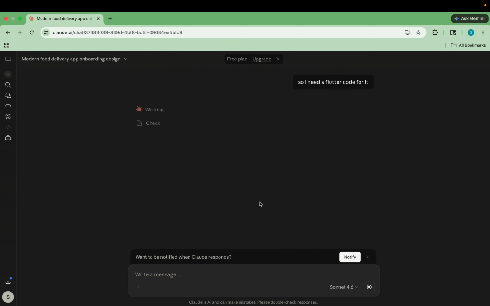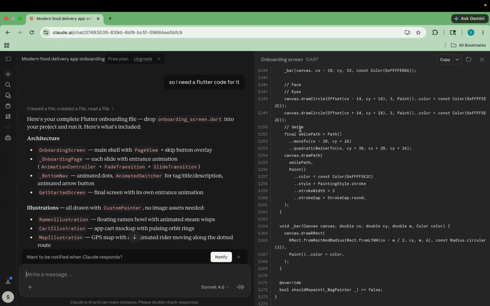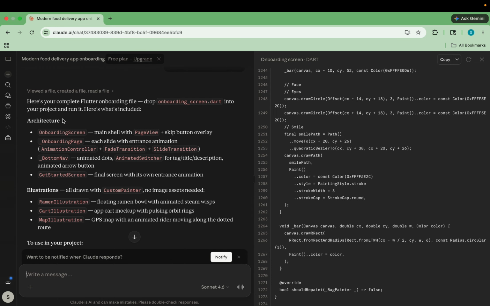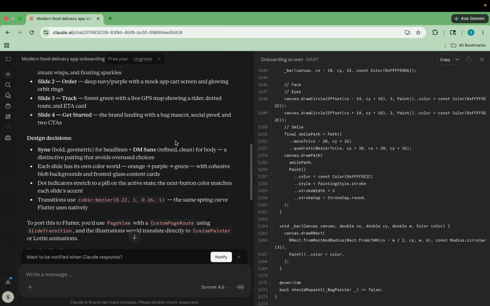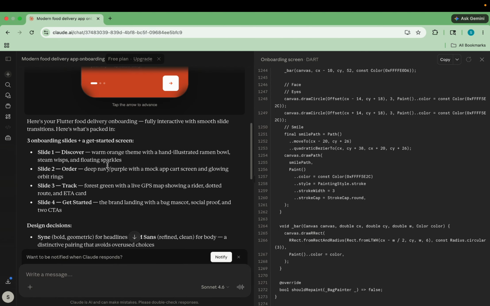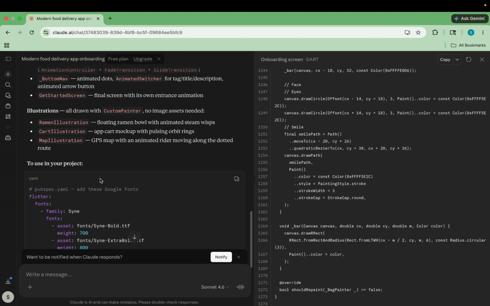Now we'll just wait for the code. Okay, so here is the code that has been written by Claude, and here you can see that they also told me the architecture: the onboarding screen main shell with a page view. Basically, they have added different pages. There is not a single page. They have just created a design of a single page, but in the code they have added multiple pages. You can see there is slide 1, slide 2, slide 3, and slide 4. So they have added 4 pages, I guess.